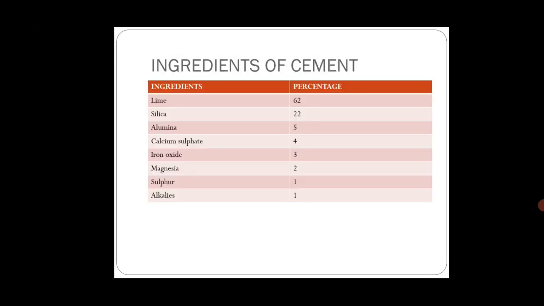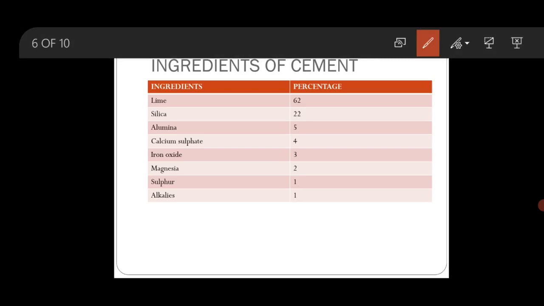Then we will discuss the ingredients of cement. The first ingredient, the most important ingredient, is lime. If lime is present in excess, it will make the cement unsound. So these are the ingredients, and these are the percentages of these ingredients present in cement.